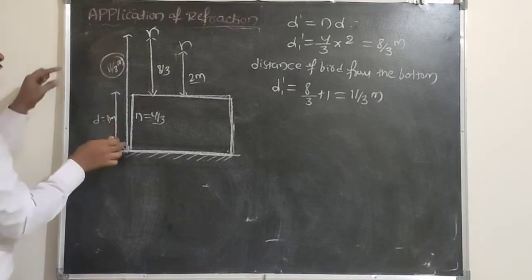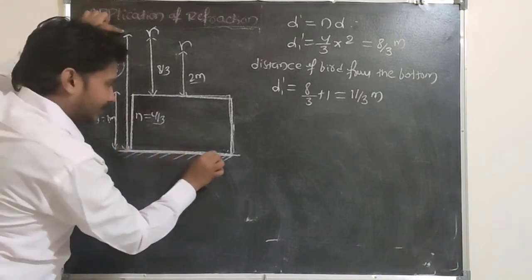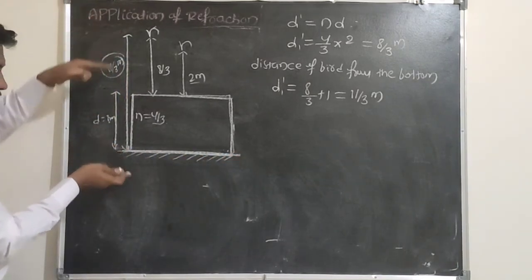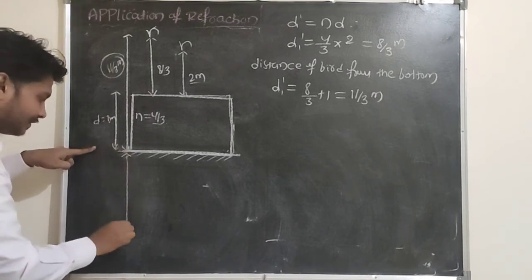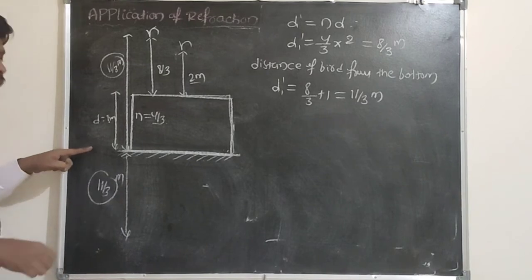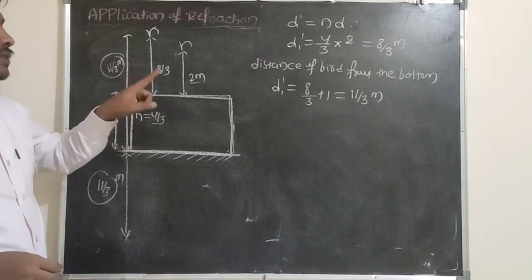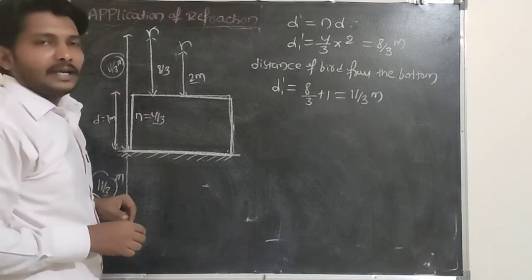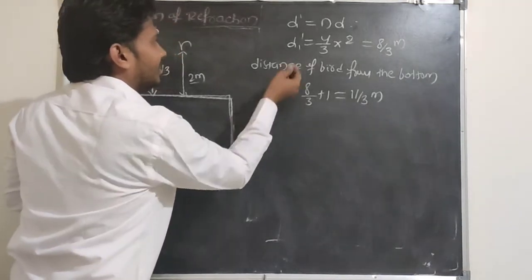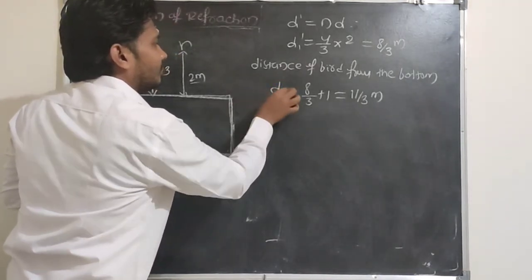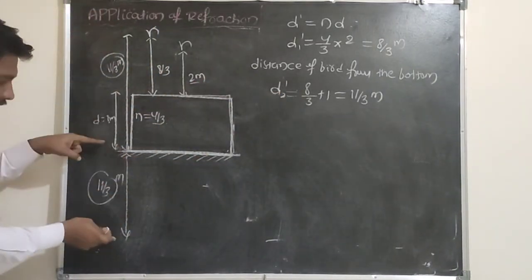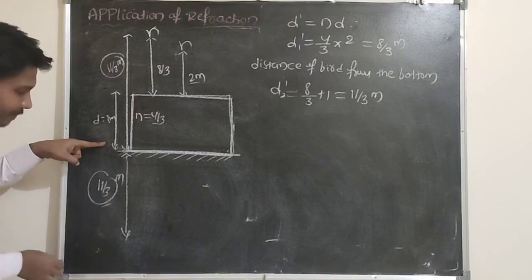It means the object distance is 11 by 3 meter. So from the plane mirror, the object distance is 11 by 3 meter, which means the image distance is also 11 by 3 meter here. What's the image distance here? The image distance is also 11 by 3 meter. This distance you may name as D2 dash. So the object distance is 11 by 3 and the image distance is also 11 by 3.